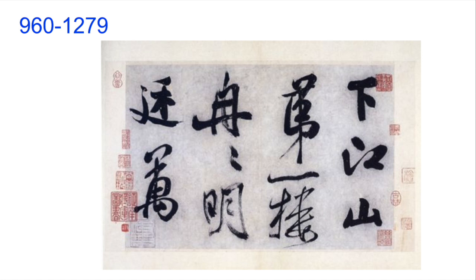960 to 1279. Even though the Song Dynasty has a weak military and political system in comparison to the Tang Dynasty, it is an important part of Chinese culture. During the Song Dynasty, a lot of literature is produced and there are scientific breakthroughs.